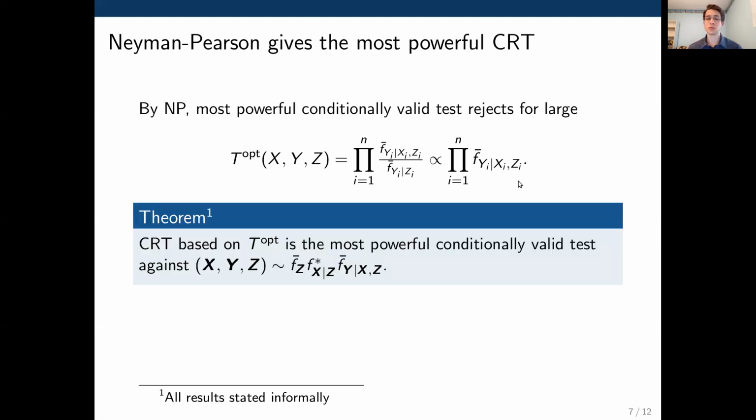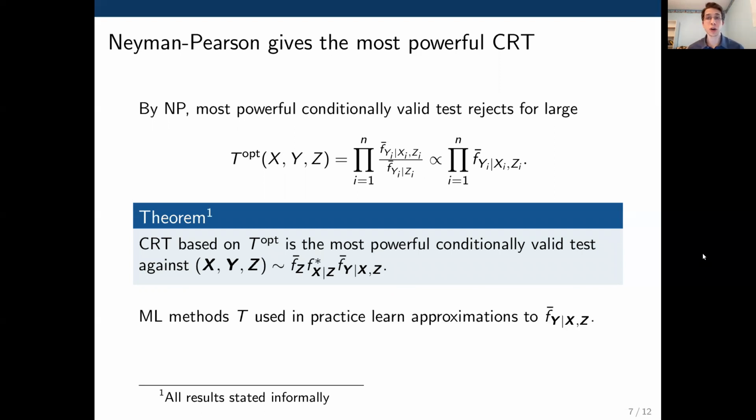So this leads to this result, which is that the CRT based on this optimal test statistic is not only the most powerful conditional randomization test, it's also the most powerful conditionally valid test against this alternative. So this result gives us our first indication of why we may want to use a machine learning method to learn the distribution of y given x and z. It's because we're really kind of under the hood trying to approximate that distribution, which leads to the most powerful test statistic.